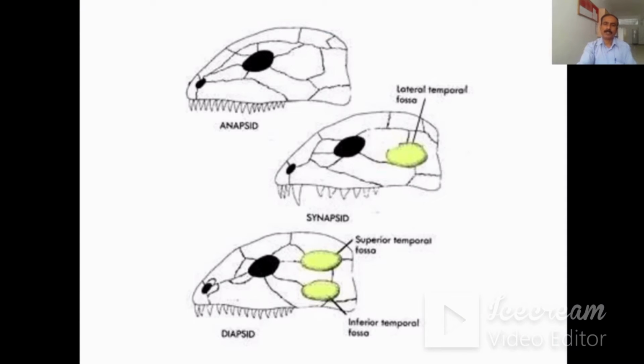So in this figure, you can see the types of the skulls. So this is the anapsid skull because no temporal fossa is present in the skull. Here only one lateral temporal fossa is there, and this type of skull is called the synapsid skull. And this skull is called the diapsid because here two temporal fossae are present in the skull. This is the superior temporal fossa and this is the inferior temporal fossa. That's why this skull is called the diapsid skull.